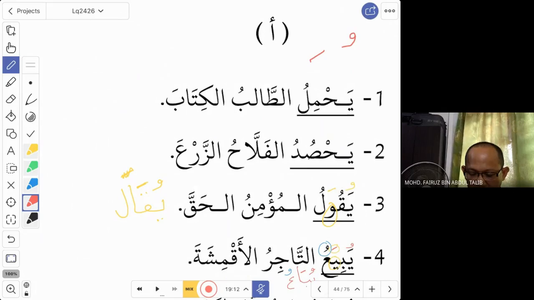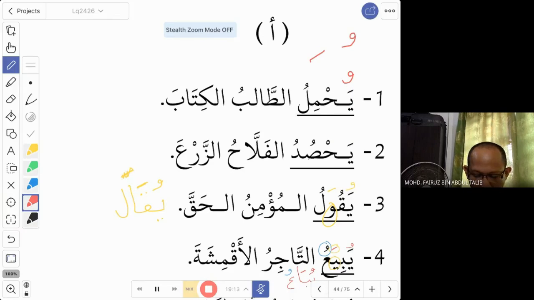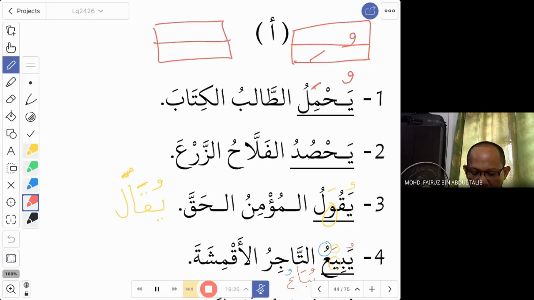For the mudari, we still use a dhamma, but the dhamma is for the letter of mudari. So instead of ya, you change to you. That is the first thing that you need to do. And the second one is the second last letter, you change it to a fatha. For fi'il madi, you use a dhamma and then a kasra. For fi'il mudari, you use a dhamma and then a fatha. That is the only difference.